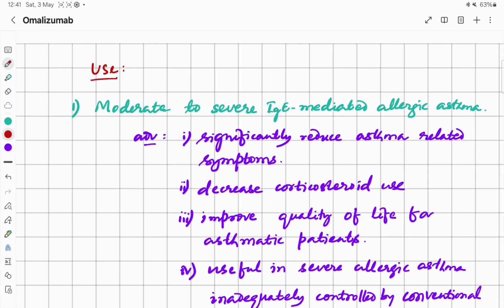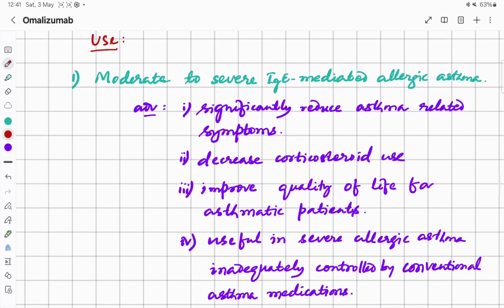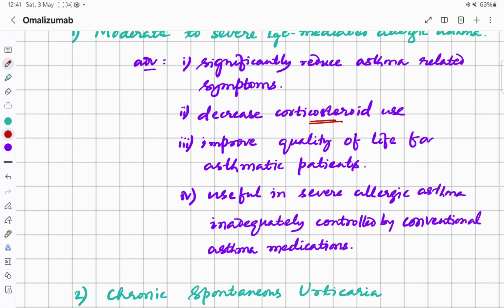They can be used in moderate to severe immunoglobulin E mediated allergic asthma, and their advantages are that they can significantly reduce asthma related symptoms, decrease the use of corticosteroids, and improve quality of life of asthmatic patients. Mostly they are useful in severe allergic asthma which is inadequately controlled by conventional asthma medications.